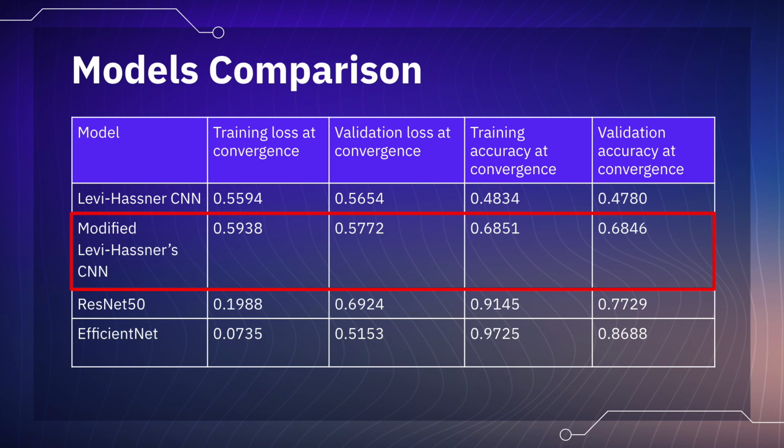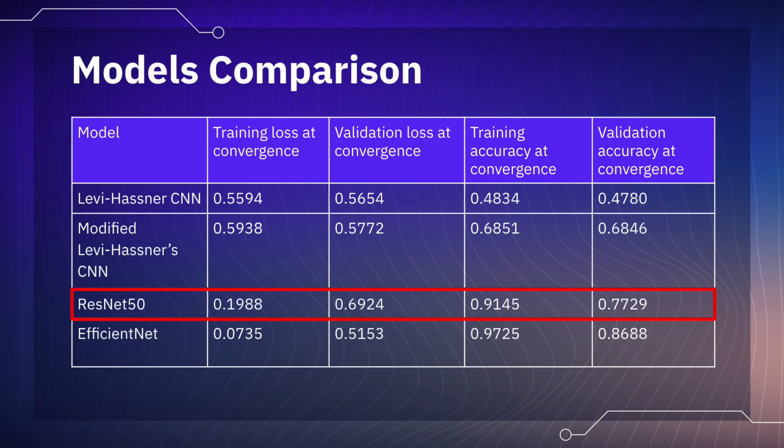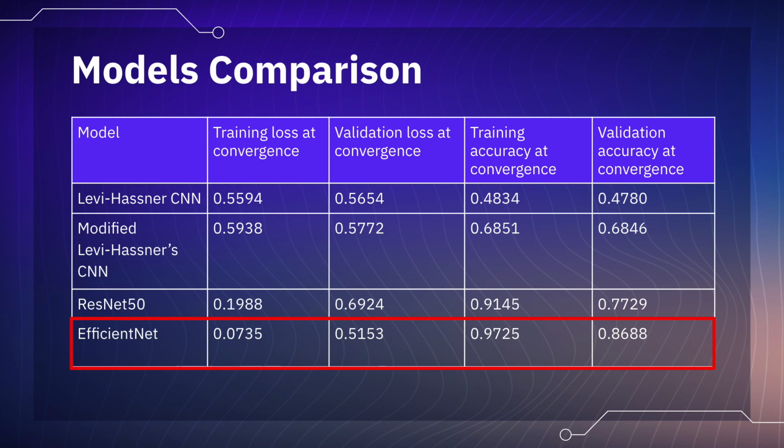as Levi-Hassner may have gone with softmax as their activation function to consider both age and gender, making it a multi-class classification problem. ResNet50 is a convolutional neural network with 50 layers that serves as the foundation for many computer vision applications. It also won the ImageNet Large-Scale Visual Recognition Challenge in 2015. Thus, it was chosen as a potential architecture.